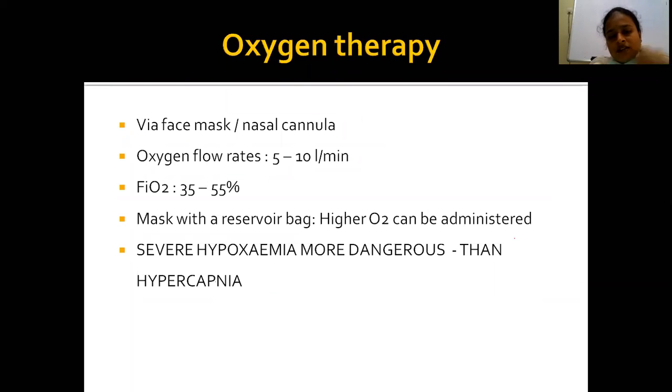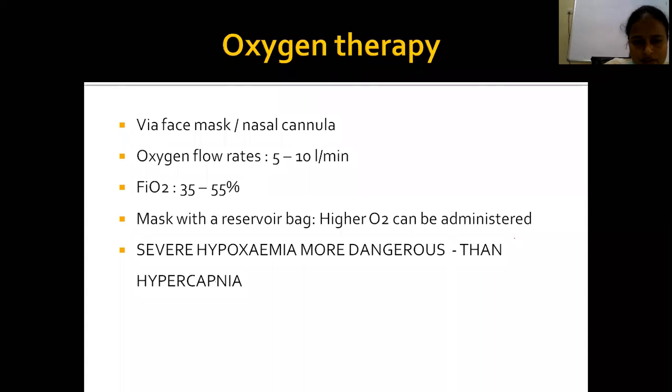Mainly, hypoxemia is corrected with oxygen therapy via face mask or nasal cannula. With a nasal cannula, a maximum of 4 liters per minute; via face mask, 5 to 10 liters per minute we can provide, with FiO2 maintained at 35 to 55%. If the patient is not maintaining with nasal cannula or face mask, then we use a mask with a reservoir bag, with which higher O2 can be administered.